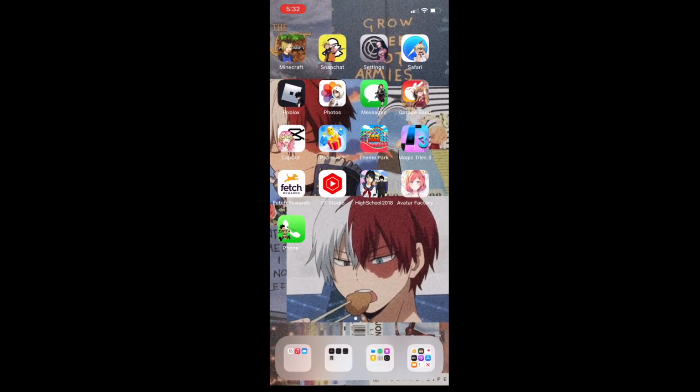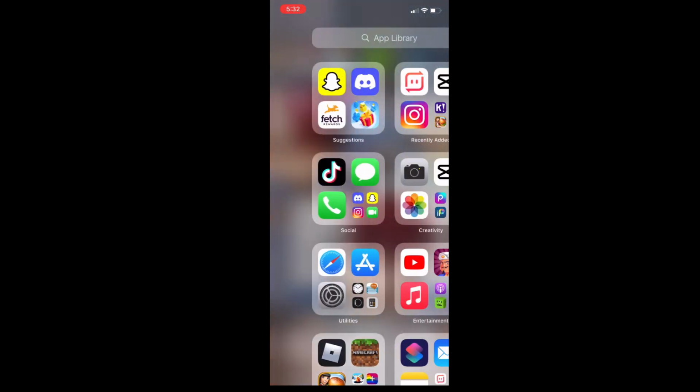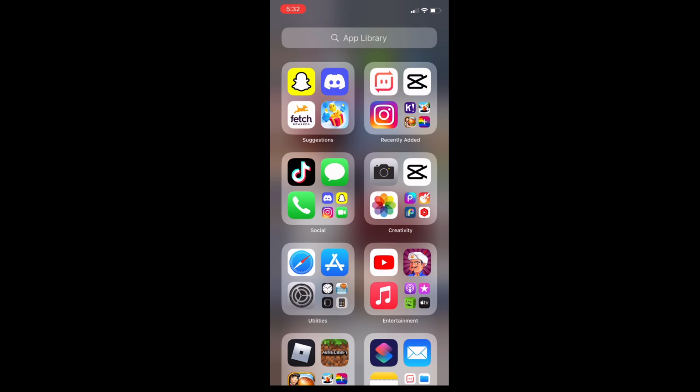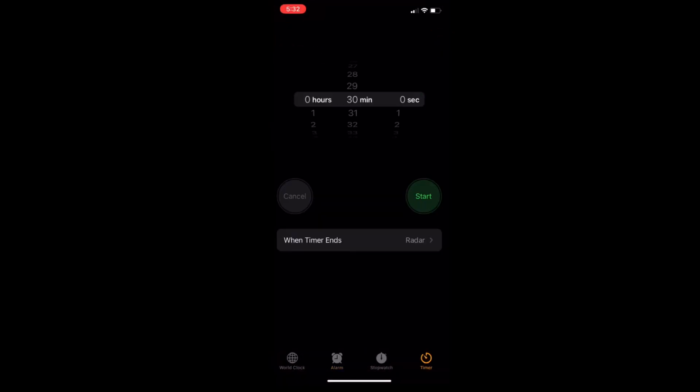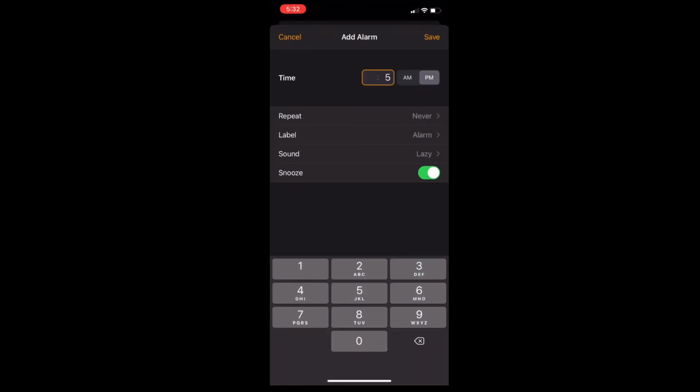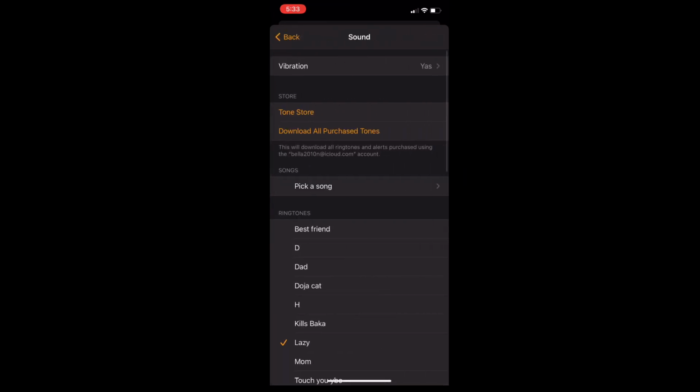If you want it for alarm, go to clock. Put a new alarm. Find yours again and click it again.